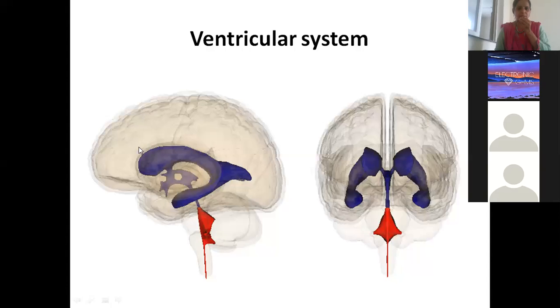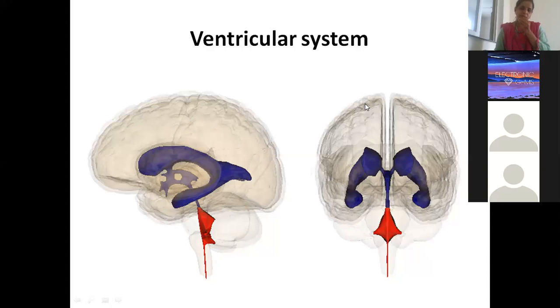Now, if you observe, this is the superolateral surface of the brain. When you cut and see inside, you will see this is the lateral ventricle. This is the interventricular foramen of Monro. Then this is the third ventricle, then the aqueduct of Sylvius. This is the fourth ventricle, and this is the central canal of the spinal cord.